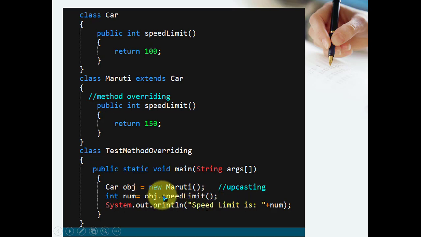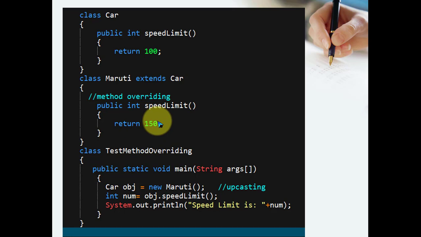So what is the benefit of this? Suppose this is a multi-level inheritance hierarchy, and in that case you want to call a particular method, but you are not aware at runtime which method you want to call, because it depends on, suppose, user choice.